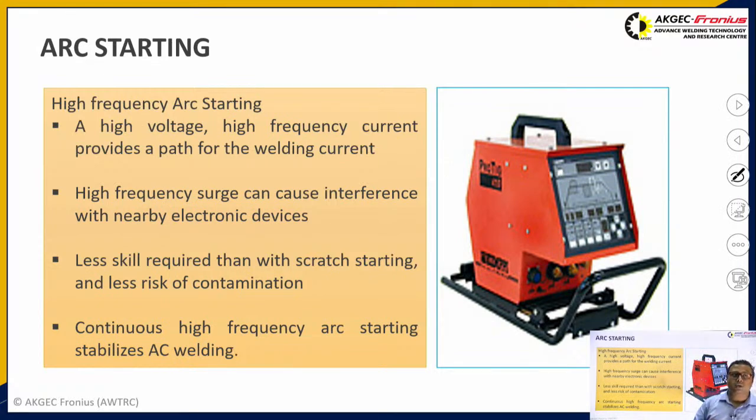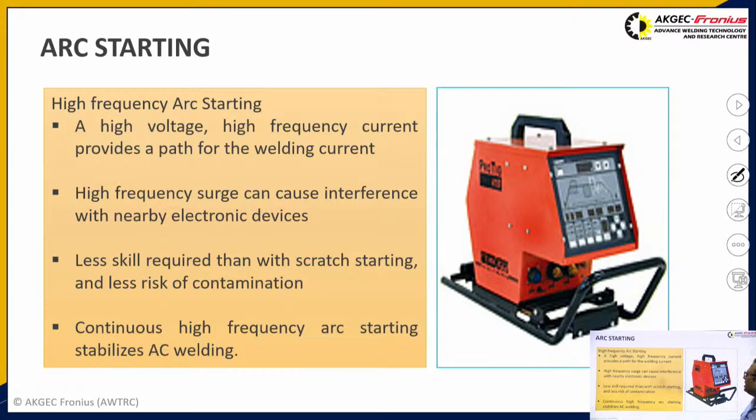It synchronizes with the actual power source; at the start you press that button, and once the arc is ignited you switch it off and continue your welding operations in the normal manner. So very little skill is required.